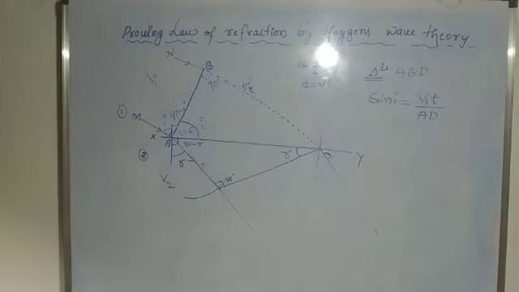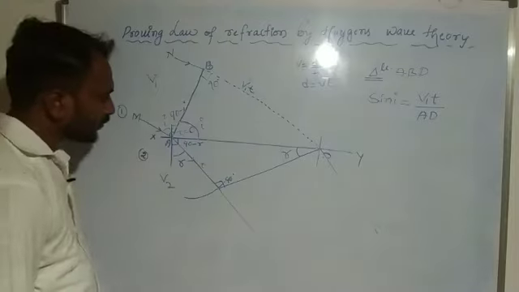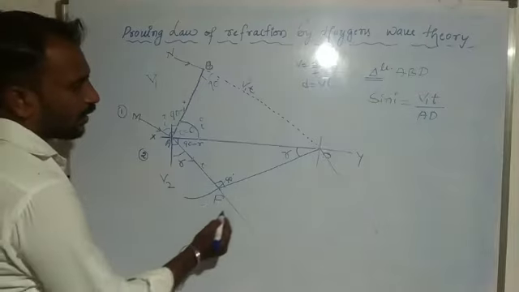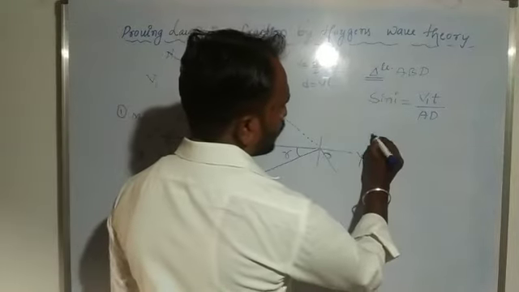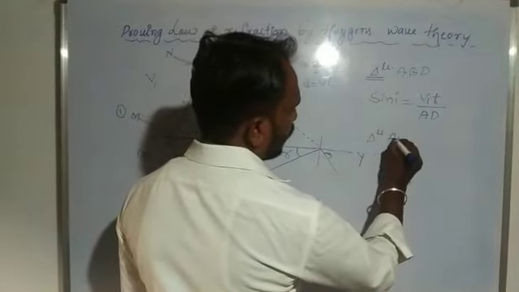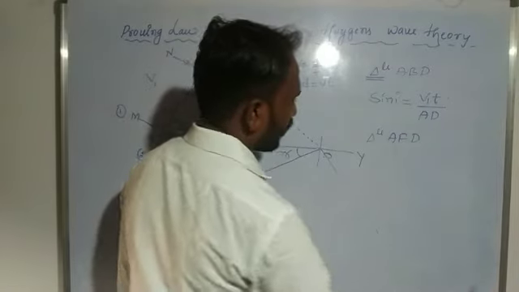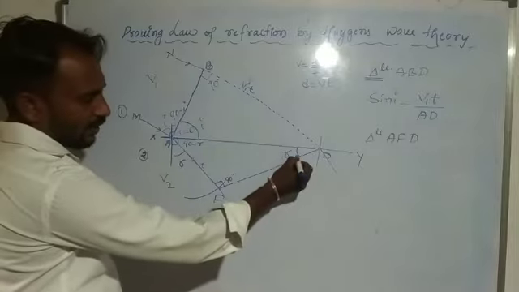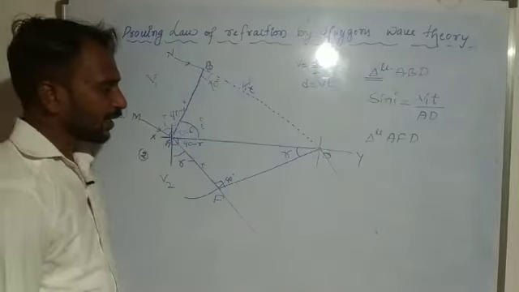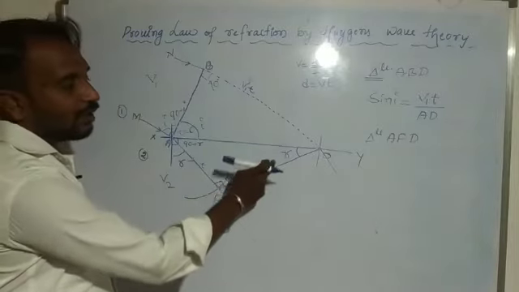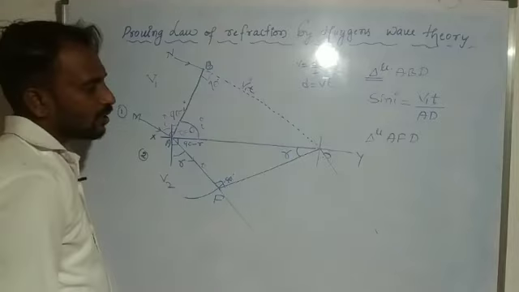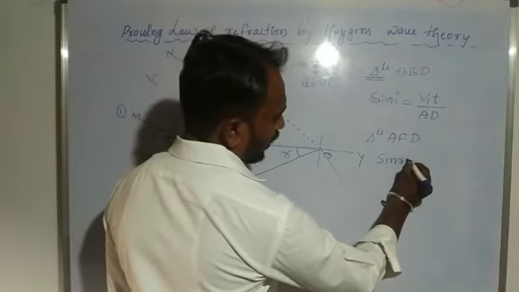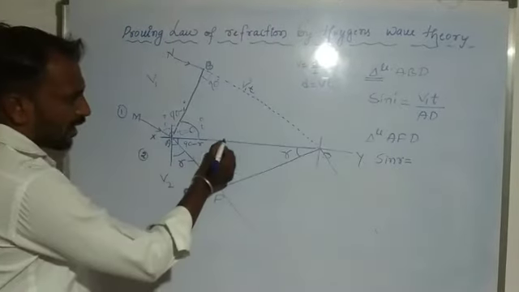Next, in another triangle, AFD, R is there, so in this triangle we get the angle of refraction. So sin R is equal to opposite by hypotenuse.